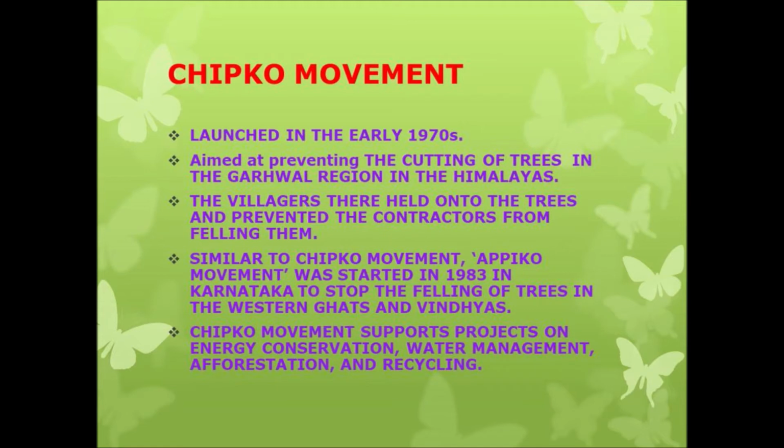Next one, the Chipko movement. The Chipko movement was launched in the early 1970s. So when was it launched, children? Early 1970s, aimed at preventing the cutting of trees in the Garhwal region in the Himalayas. So why was this launched? To prevent the cutting of trees in the Garhwal region in the Himalayas.